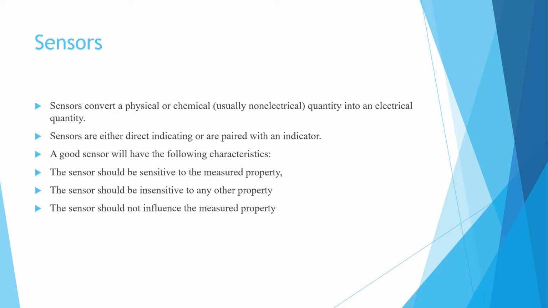The gain is then defined as the ratio between the output signal and the measured property. And the third is the resolution of a sensor, which is the smallest change it can detect in the quantity that it is measuring. So students, this is the sensor.